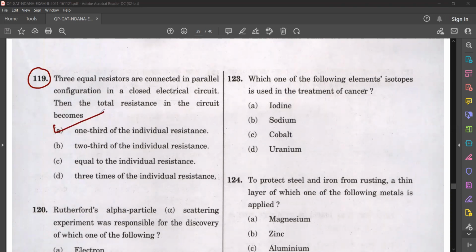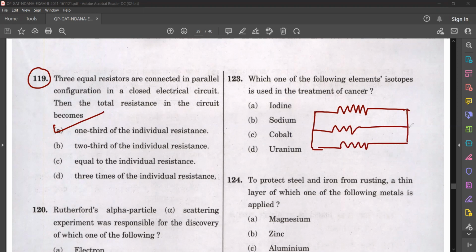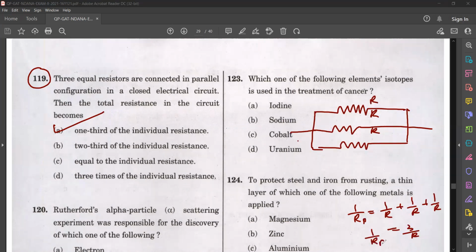They are connecting three equal resistors in parallel, so R, R, R. What is the total resistance? 1 by RP is equal to 1 by R plus 1 by R plus 1 by R, that is 3 by R. So RP is equal to R divided by 3.